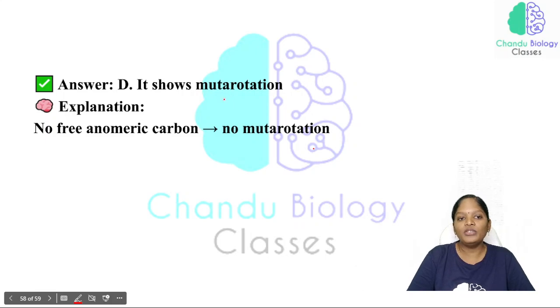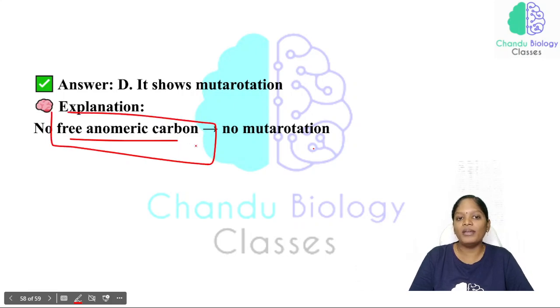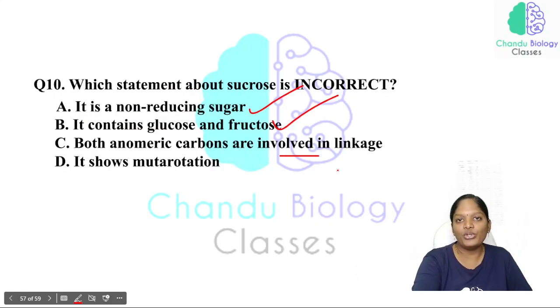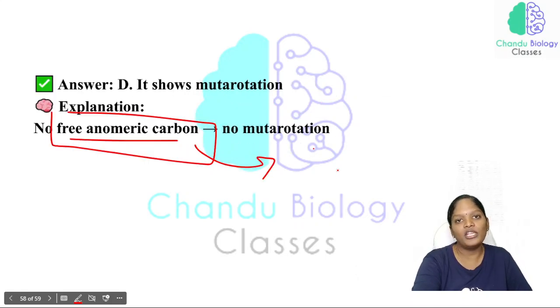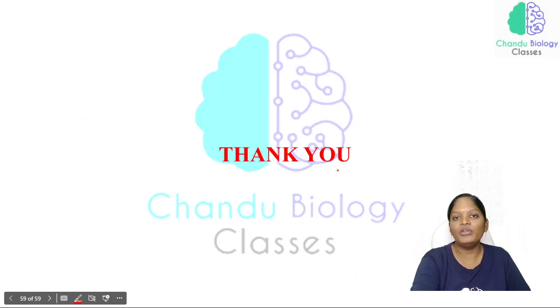So, what is meant by mutarotation? Sugars which undergo mutarotation definitely have a free anomeric carbon. All those sugars having a free anomeric carbon will undergo mutarotation. As sucrose does not have a free anomeric carbon, it does not undergo mutarotation.